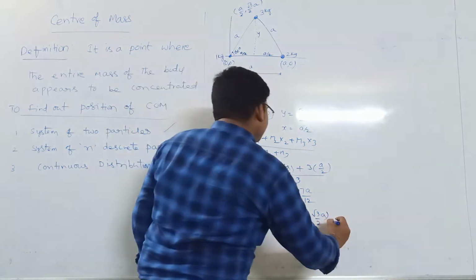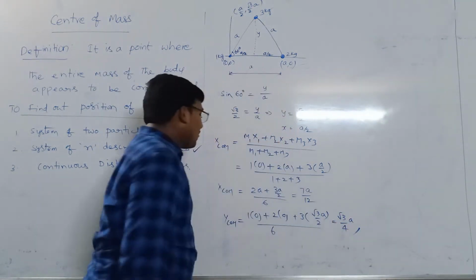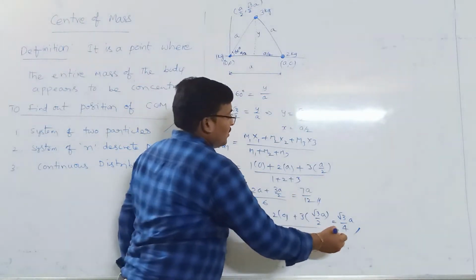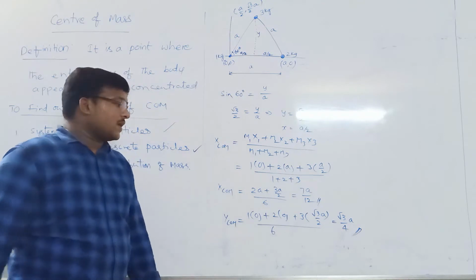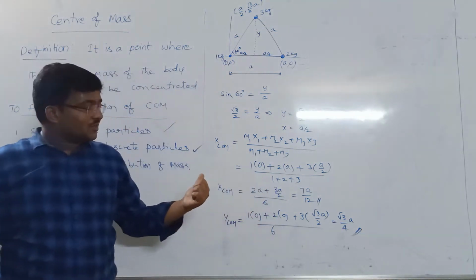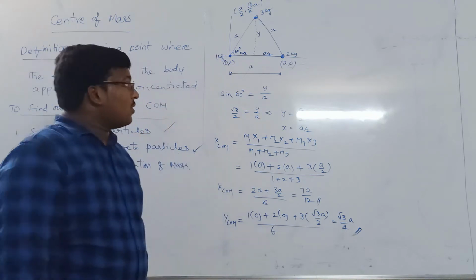So you will get root 3 by 4 a. So x center of mass is 7a by 12, and y center of mass is root 3 a by 4. So you can write the coordinates of the center of mass as 7a by 12 comma root 3 by 4 a.